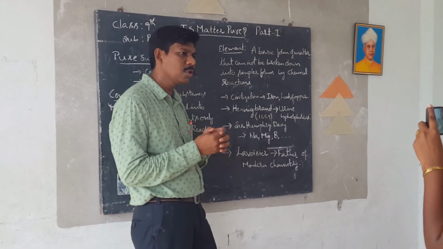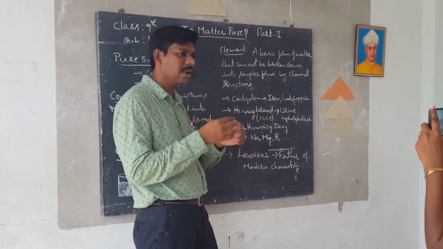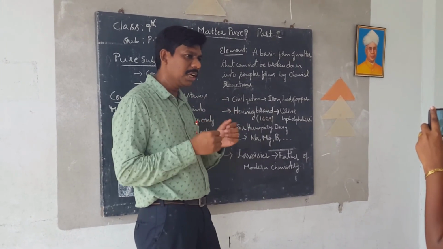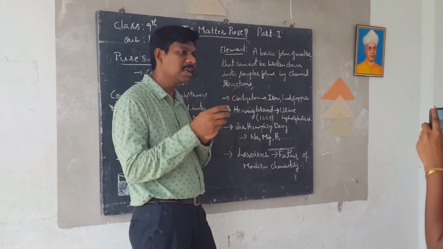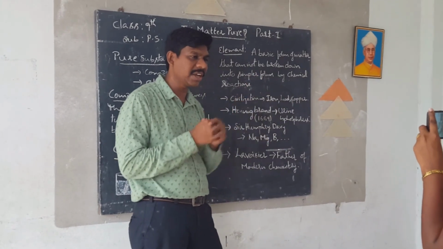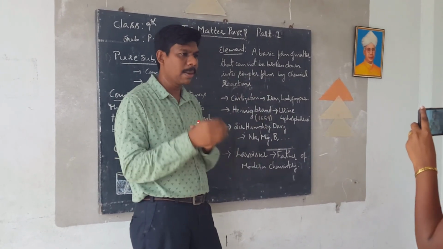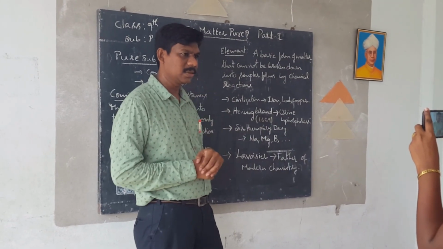In this way, so many scientists kept making efforts to discover new elements. Till now we have 118 elements in our periodic table. Almost 90% of the elements are available in nature, in the earth's crust. Some of the elements are discovered in laboratories. About those we are going to learn in the next classes. Okay, good.